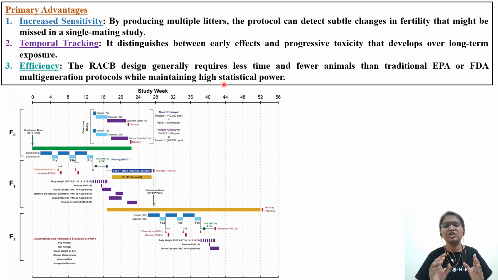Another thing is NTP. When NTP identifies that a certain chemical has a hazard, and if that chemical is exposed to the human population and there is a possibility of causing a hazardous adverse effect, then at that time NTP will do this type of RACB protocol study in multi-generation.